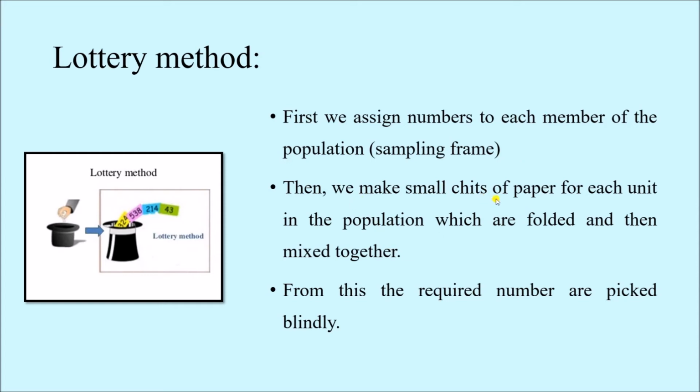Then we make small sheets of paper for each unit in the population, which are folded and then mixed together. So we can take identical paper sheets, and on every sheet we write every roll number, starting from 1 to 200. We fold them so that we cannot see the numbers. Then we can mix them in any kind of bowl or bucket or box, and then we can randomly pick up 20 such paper sheets where we shall get 20 different roll numbers, and these 20 roll numbers will be the sample for my study. So this is the lottery method.